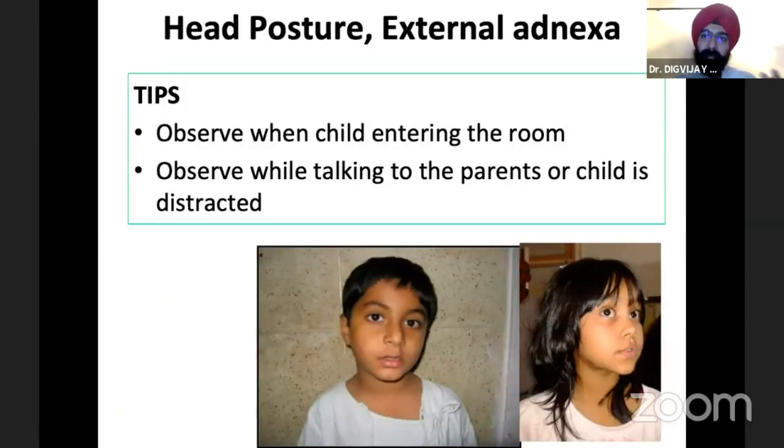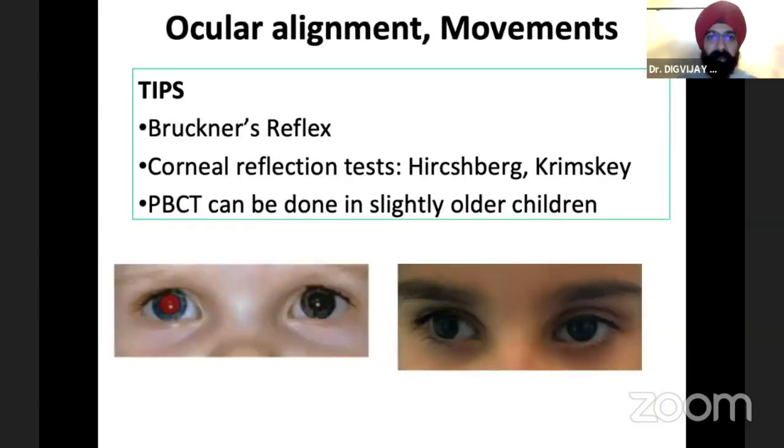Now, for examining the head posture, you should do it when the child is not aware. If the child becomes conscious, he's going to correct his head posture, or the parents will often correct the head posture so that it looks straight. But when they're not aware that you're examining them, for example when they're walking into the room, that's when you should observe, and it's important to make a note of this. Similarly, the face turn is again a very, very important thing. And while talking to the child, you should keep observing this, because it may change a little bit as his thoughts are diverted towards your talk.